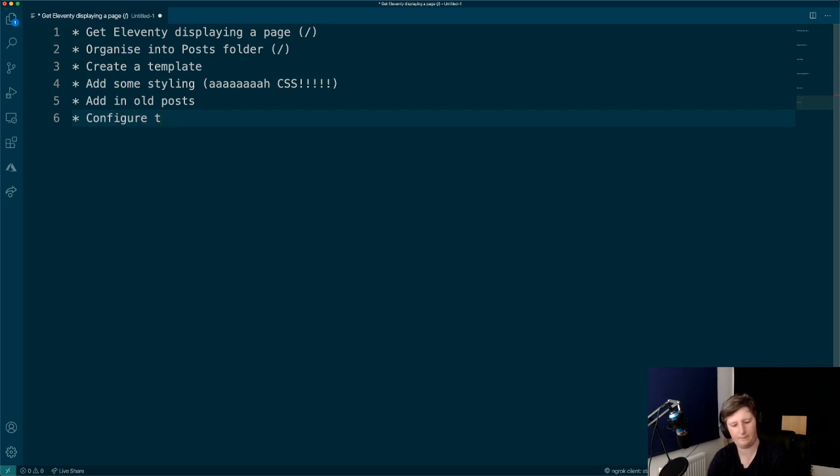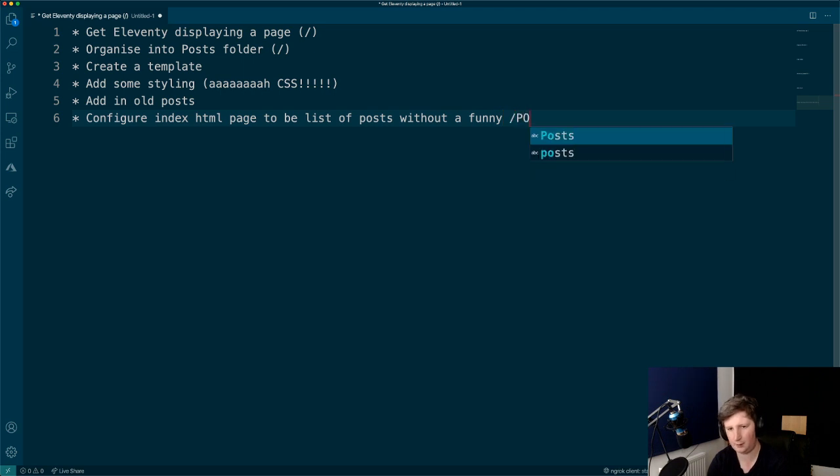Configure root HTML page to be a list of posts without a funny slash posts, for example.